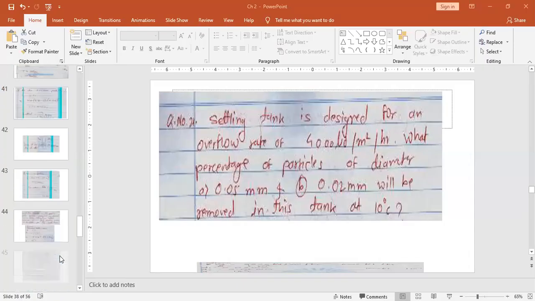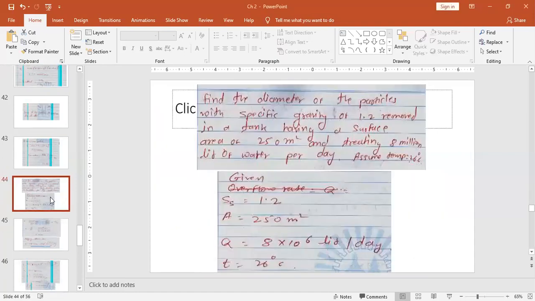I have solved the same examples over here also. One more type of example I think I have written here. We'll just discuss instead of investing time. Simultaneously, if you wish, you can write down. Find the diameter of particle with specific gravity of 1.2 removed in a tank having a surface area of 250 meters square and treating 8 million liter of water per day.